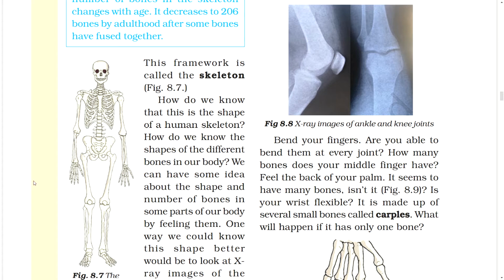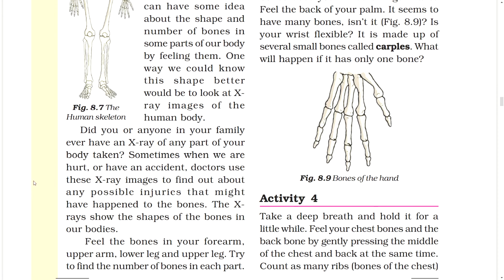Figure. Is your wrist flexible? It is made up of several small bones called carpals. What will happen if it has only one bone? Figure: bones of the hand.